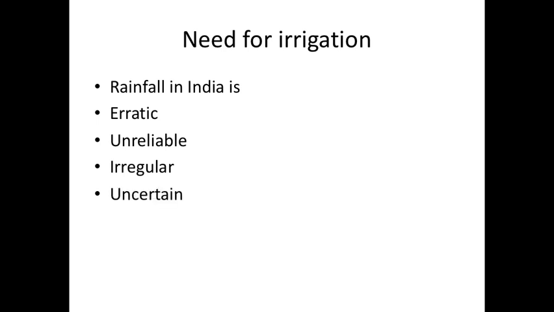Then uncertain, again the same. We are not able to decide or trust the rain. Like, we cannot depend on rain. It is somewhat the same as unreliable, right? Then unevenly distributed means in a few areas it rains heavily, and in a few areas it doesn't rain at all. So you'll find that the rainfall is unevenly distributed.